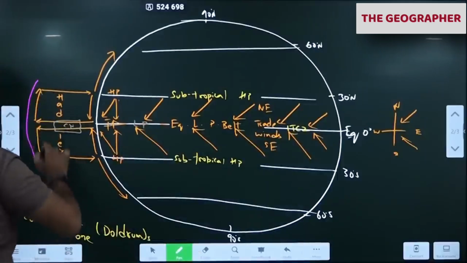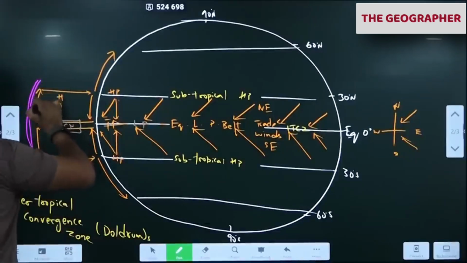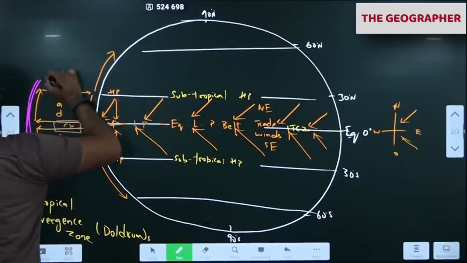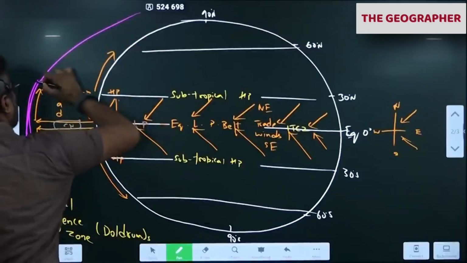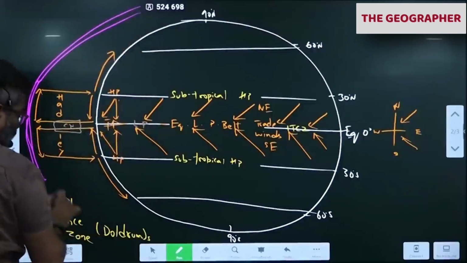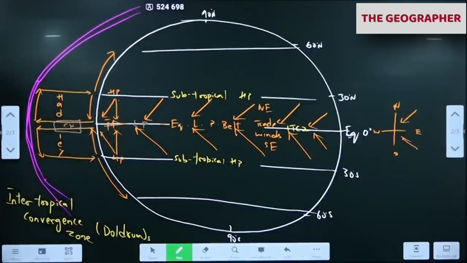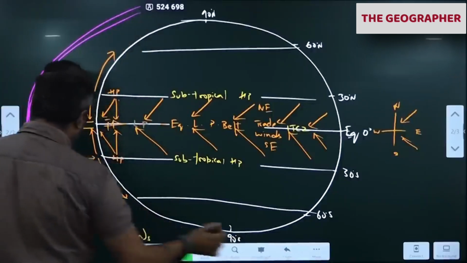This is the tropopause. Don't forget the tropopause here. A zone of constant temperature here. It is the transition zone between the troposphere and the stratosphere. The tropopause also I am marking.